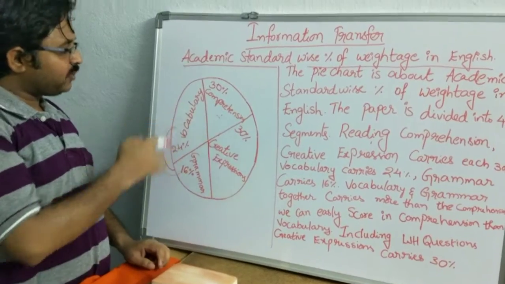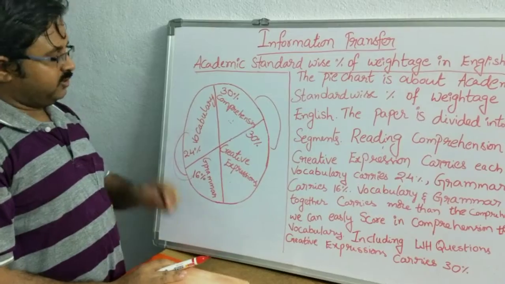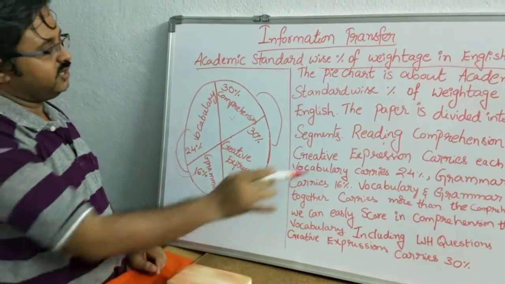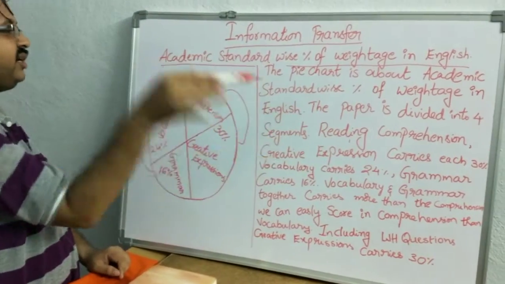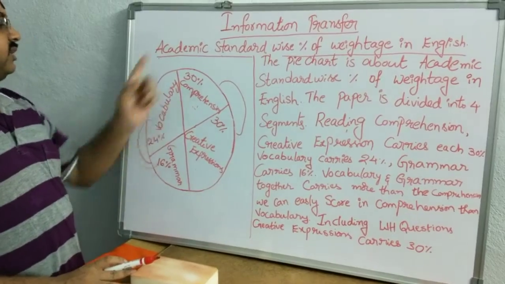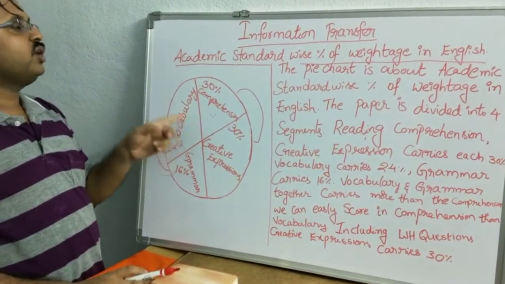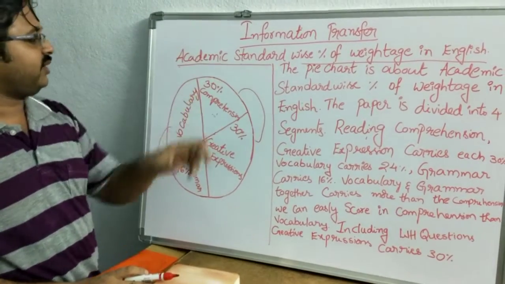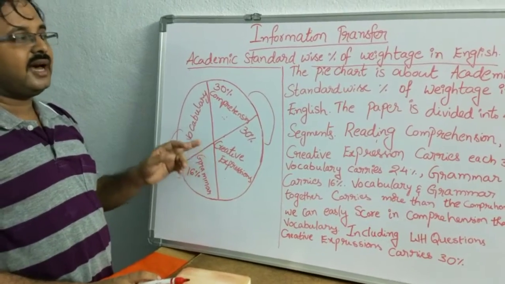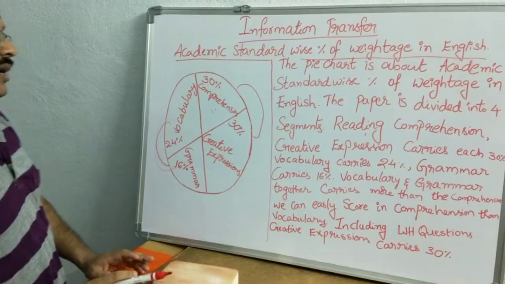What was the highest percentage here? The highest marks were occupied by 2 topics, 30% and 30%. So I said here, reading comprehension and creative expressions together occupied the highest 30%. But the next highest is vocabulary. Vocabulary itself occupied 24% as the second highest in this pie chart. What is the last one here? Grammar. Grammar carries 16%, the least in this pie diagram.